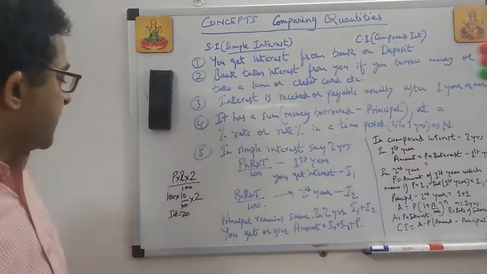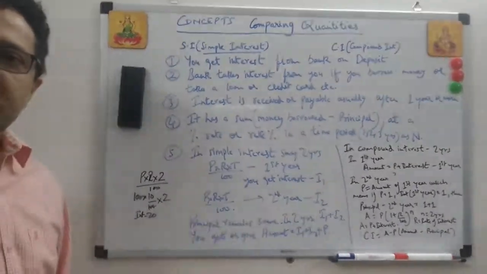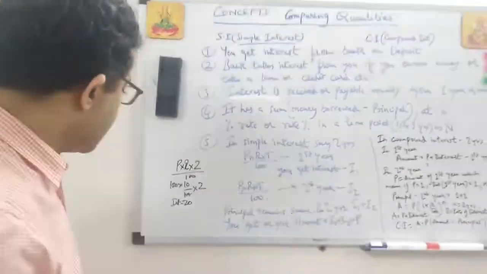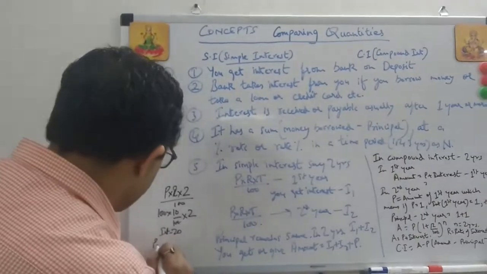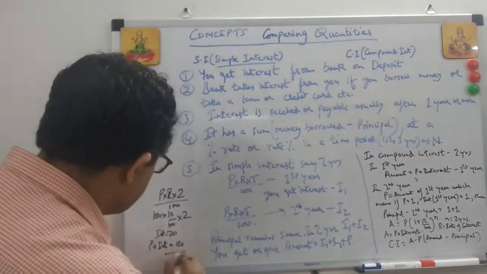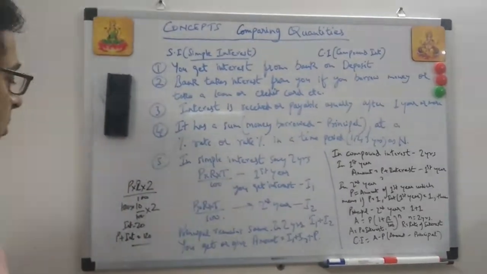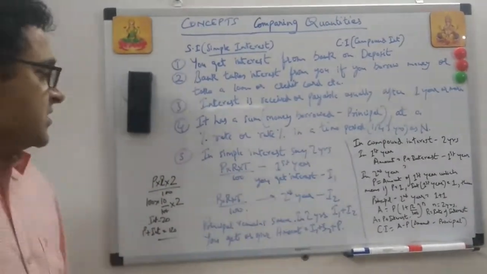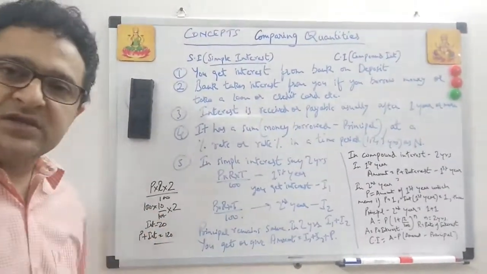So if you take 100 rupees from a bank and the bank says now give me the money back, after 1 year you will pay the bank principal plus interest. So the bank will take the money from you as 120 rupees because you have taken a loan of 100 rupees from the bank. This is a simple concept. So principal never changes in simple interest.